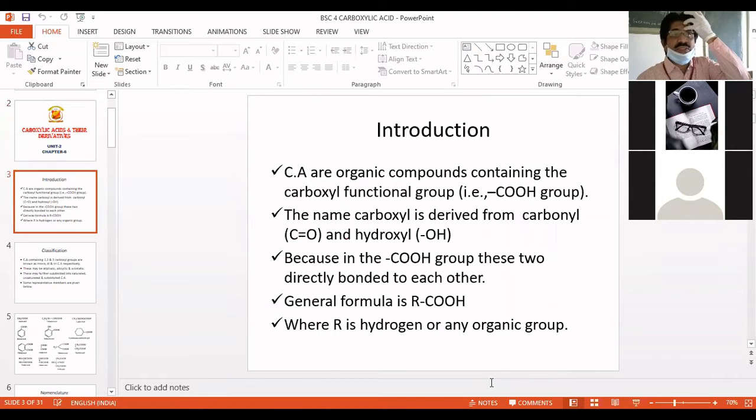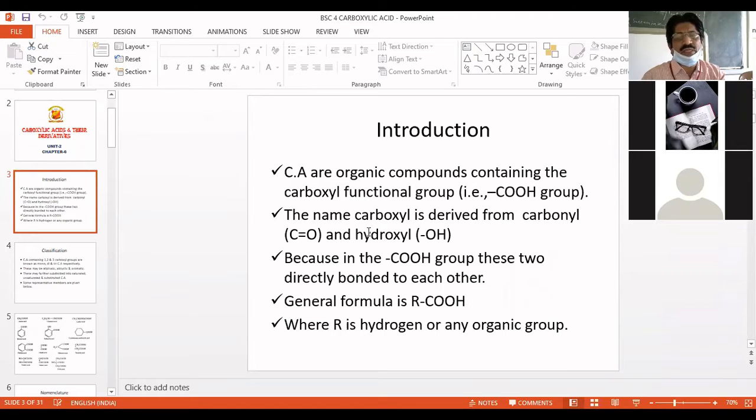Now, introduction here: carboxylic acids are organic compounds containing the carboxyl functional group, as I had said, the COOH group. The name carboxyl is because this group contains two parts. One is the C double bond O, and the second part is OH. So this is a ketonic group and this is an alcoholic group.